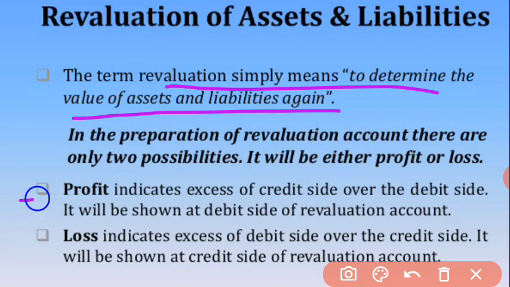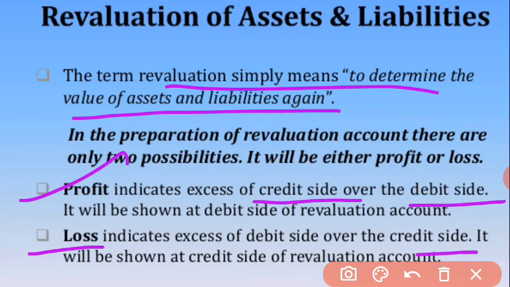Profit will be transferred to the credit side of the revaluation account and to the credit side of the capital accounts. Why? Profit comes when the credit side is in excess over the debit side, and loss occurs when the credit side is less in comparison to the debit side.